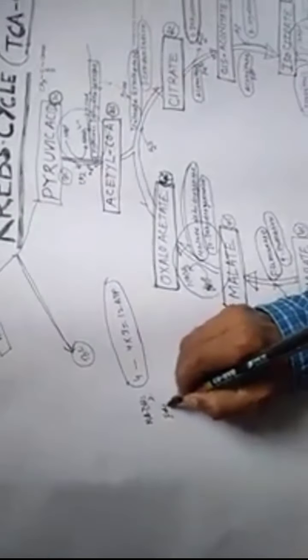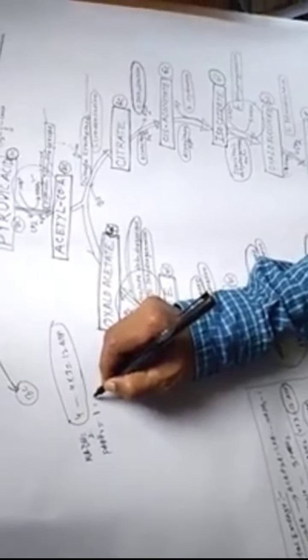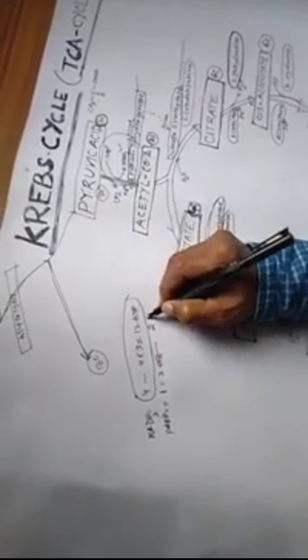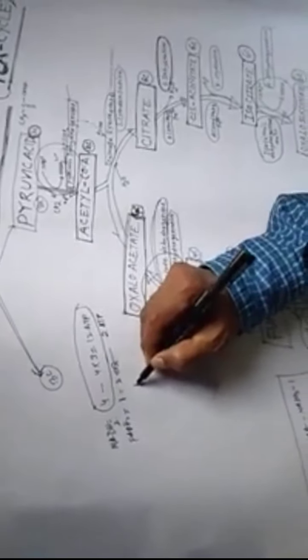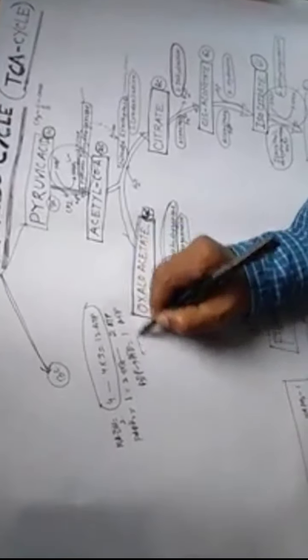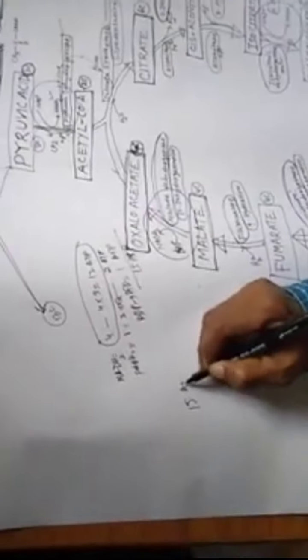Then FADH2 is released; 1 FADH2 releases 2 ATP, so 1 into 2 is 2 ATP, and 1 ATP from GTP. So 12 plus 2 plus 1, a total of 15 ATP for one pyruvic acid.